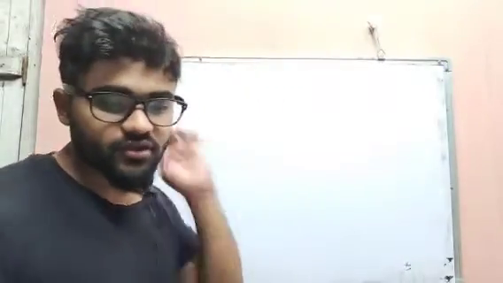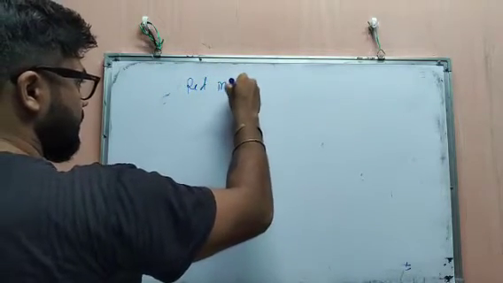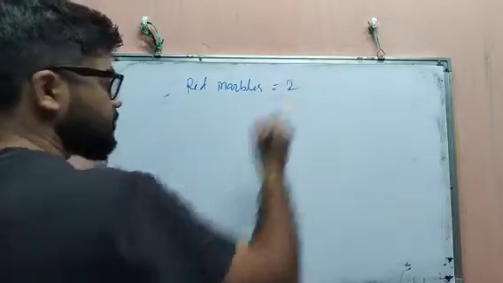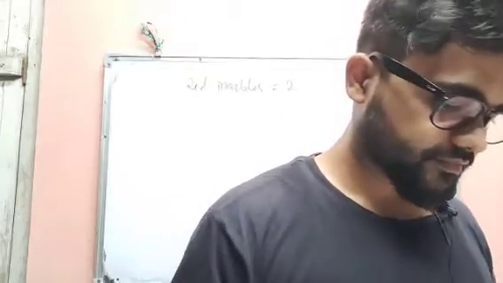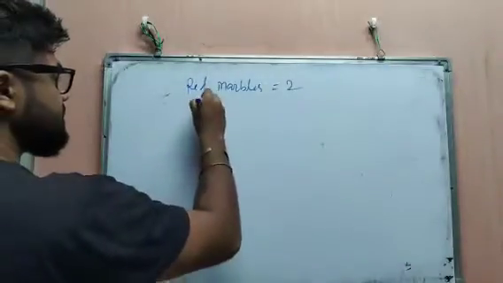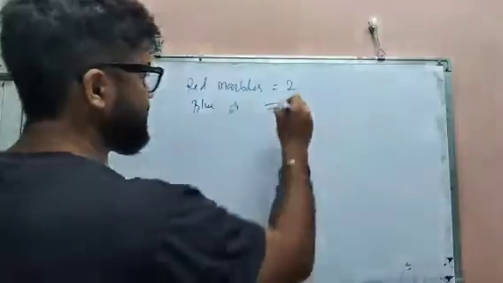See what is given. There is a bag which contains 2 red marbles. The bag contains 2 red marbles. Blue marbles number is what? The blue marbles number is equal to 9.